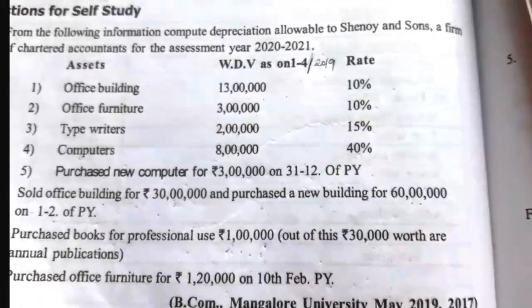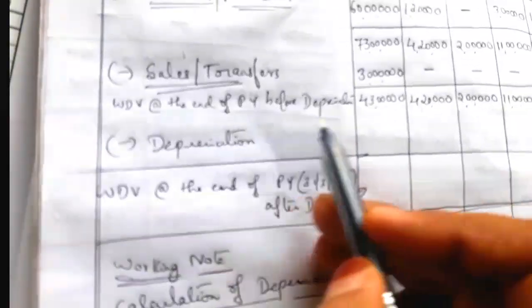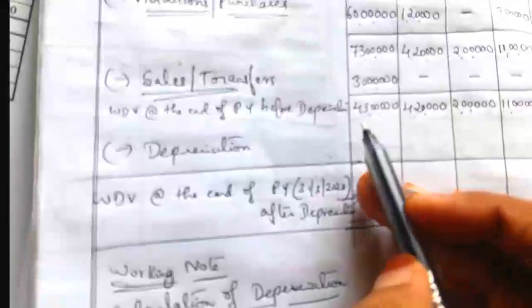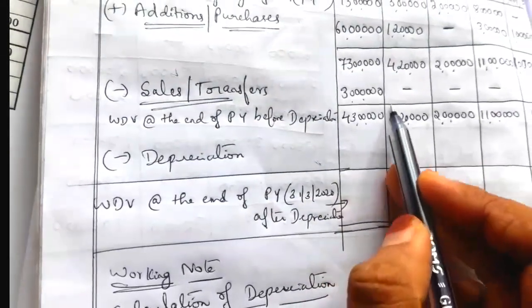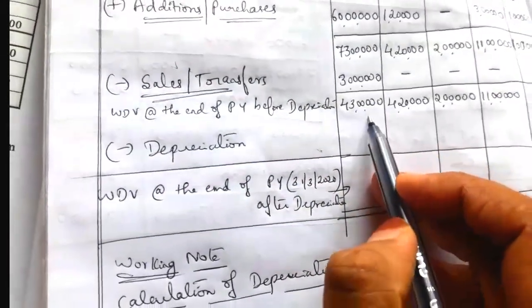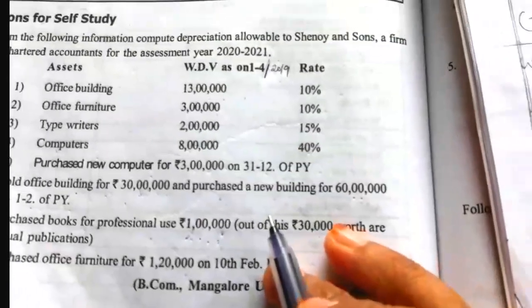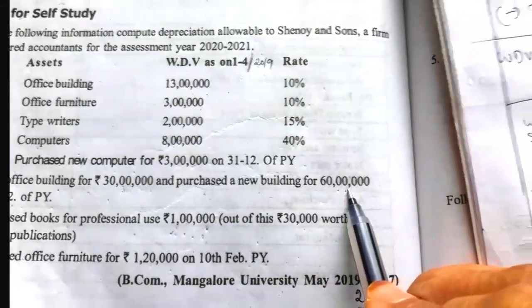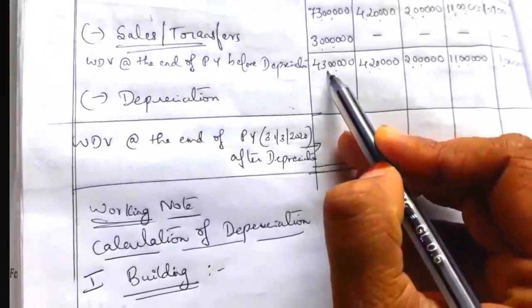Before calculating the depreciation directly, we have to check the written down value. What is the written down value? Here we have 43 lakh. The actual value of the new building purchased is 60 lakh, but we have a written down value that is less.